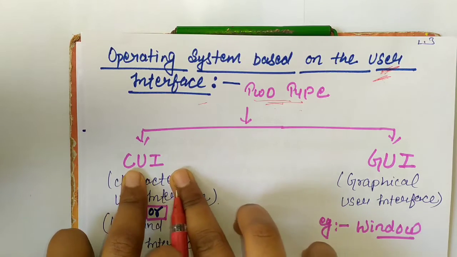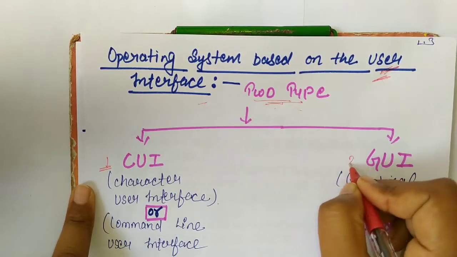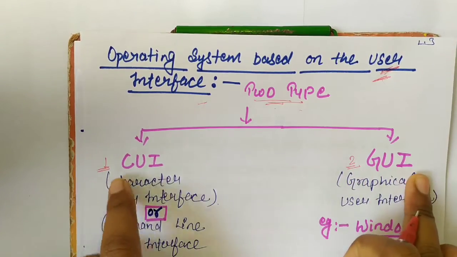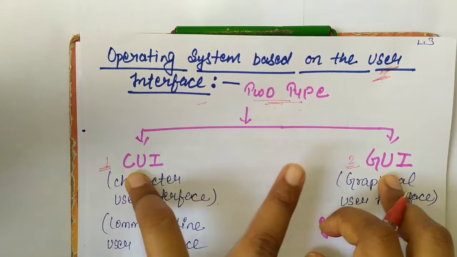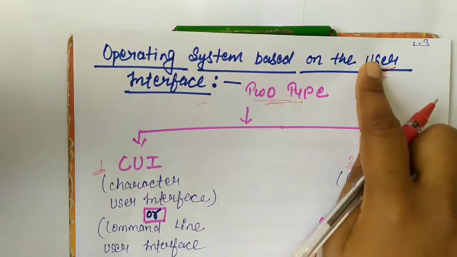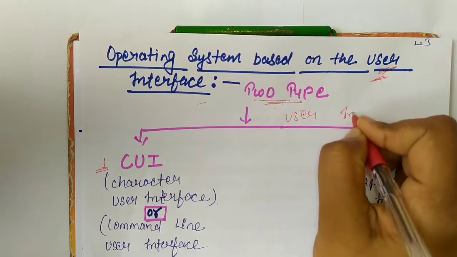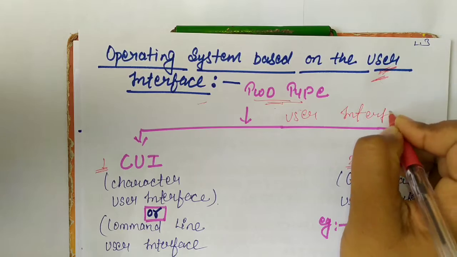First is CUI, next one is GUI. This type is based on user interface. Don't forget, this type is based on user interface. What do you understand by user interface?